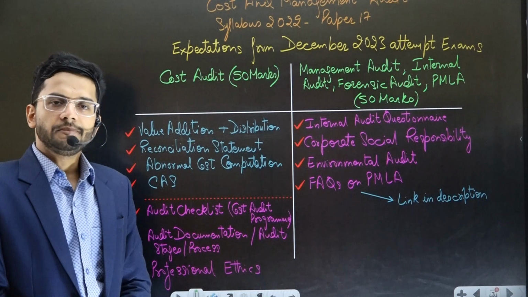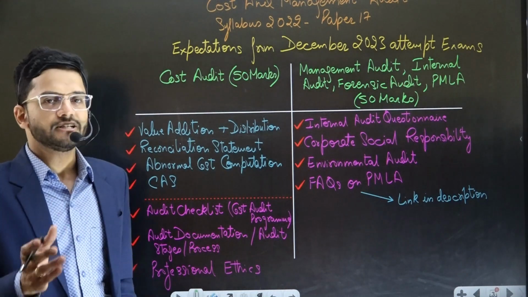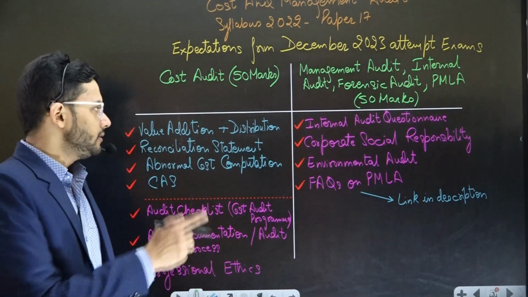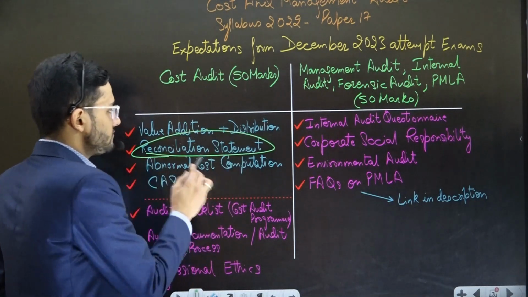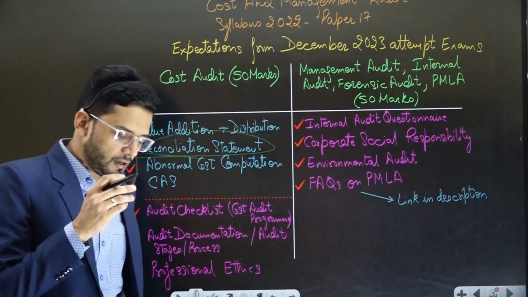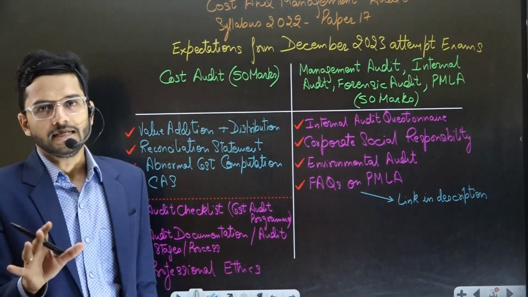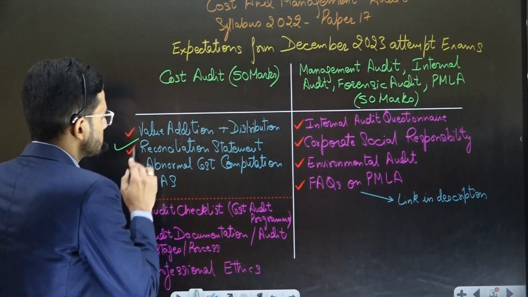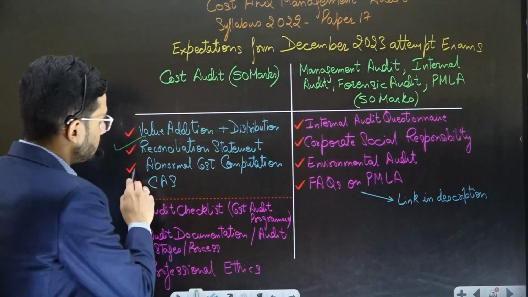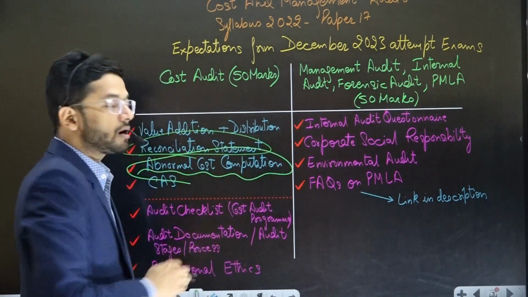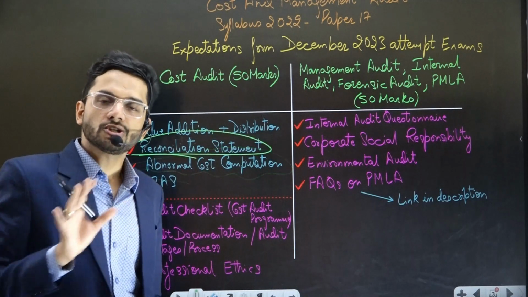By reconciliation statement, I mean reconciliation of costing profits with financial profits. Again, an easy topic, but a topic which is very sensitive towards examination, and the likelihood of this particular topic coming in the examination is quite high, guys, quite high. So yes, reconciliation statement is the second important topic. Third is abnormal cost computation or abnormal loss computation.